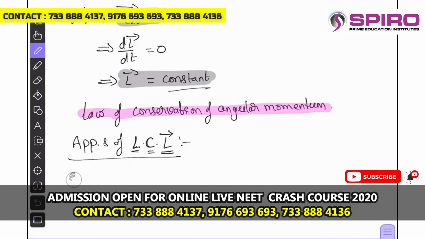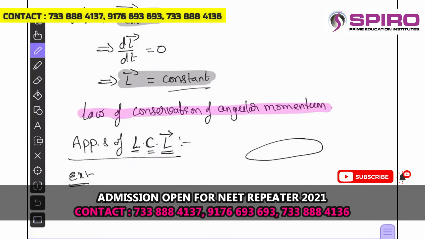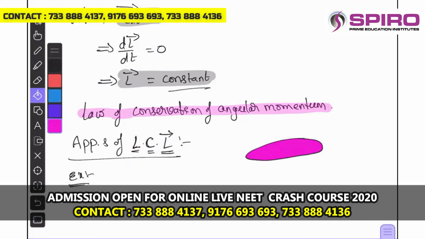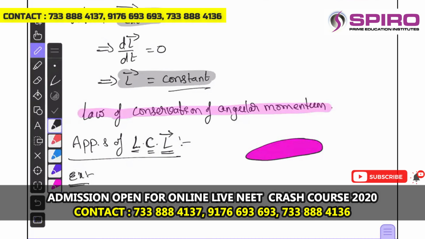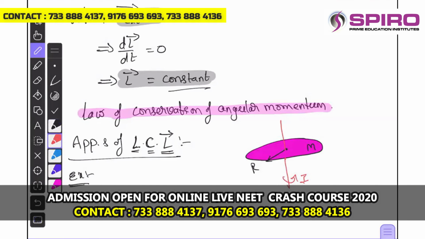For example, I will consider a disk. Disk means the mass is M and its radius is R. And this disk is rotating about its self-axis with initial angular velocity omega naught, let us suppose.